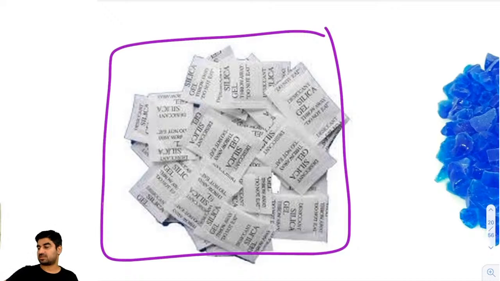New bottles, some steel bottles, thermos flask, or even if you purchase a carry bag or anything, you will also find it inside.